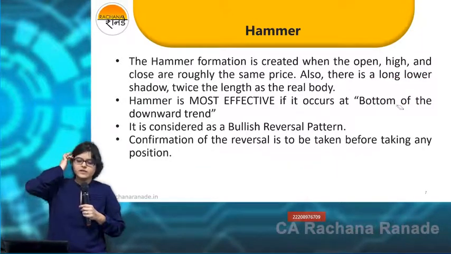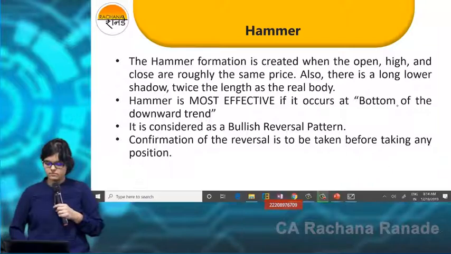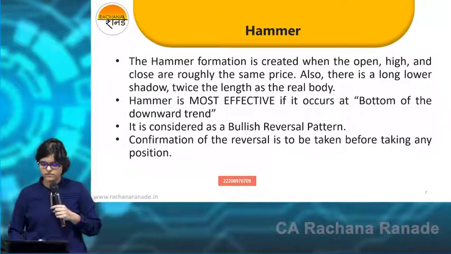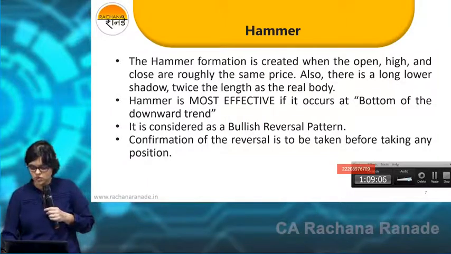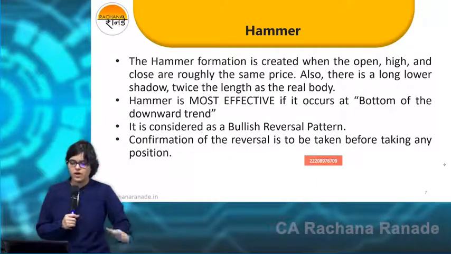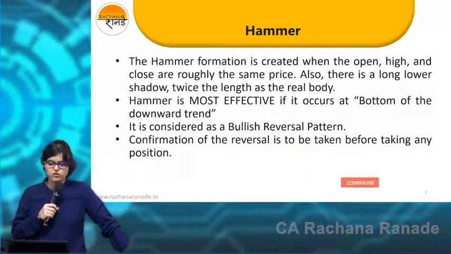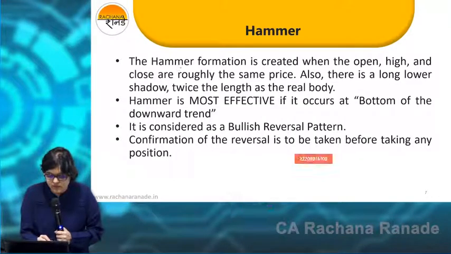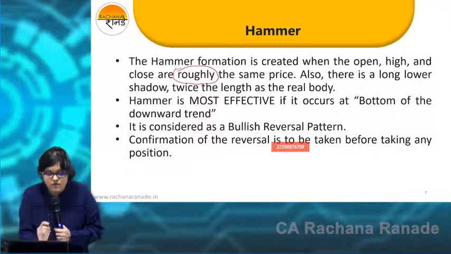It is formed when open, comma, high and close are, what is the exact and important word here, roughly the same price.